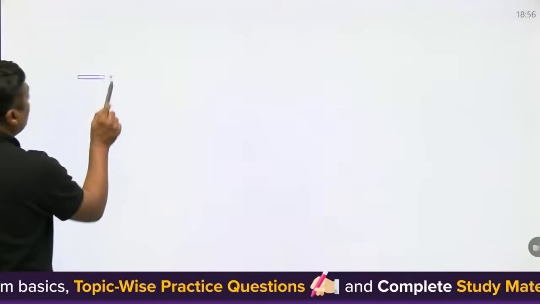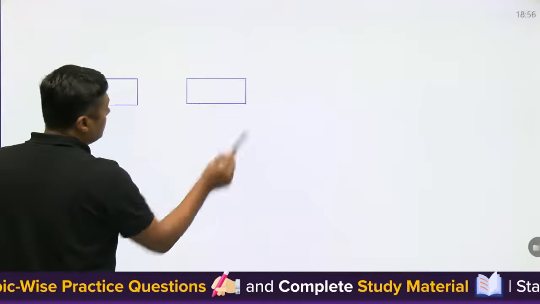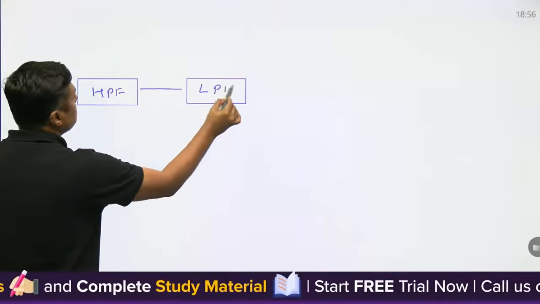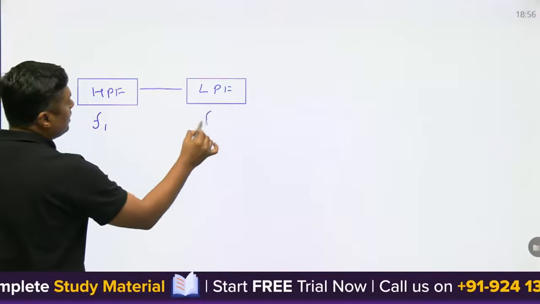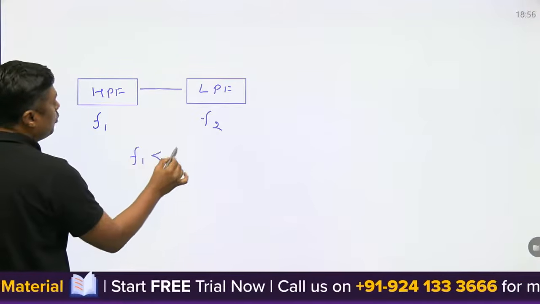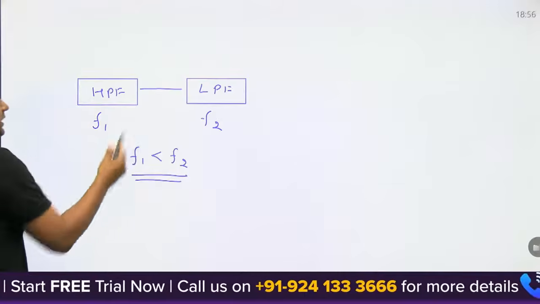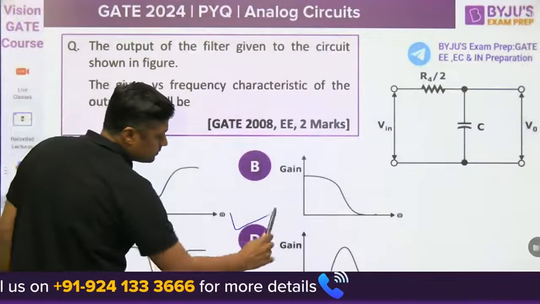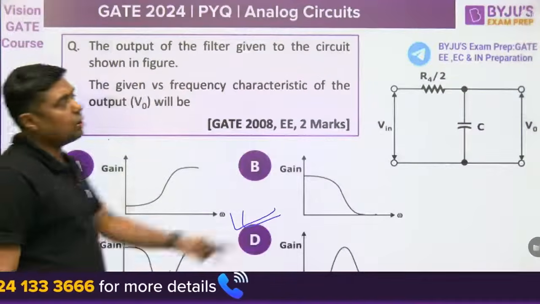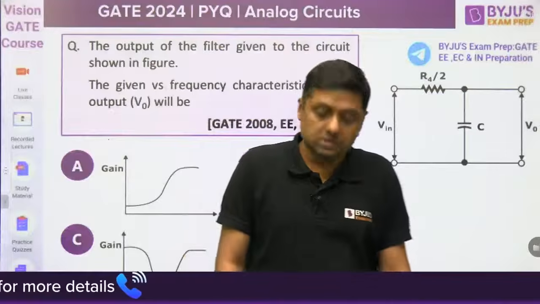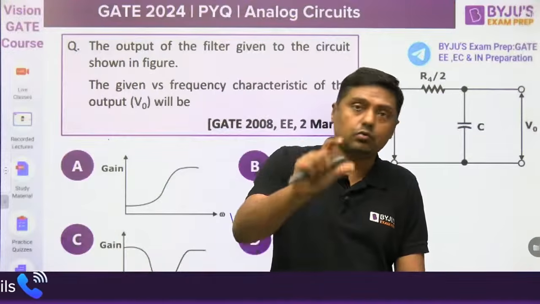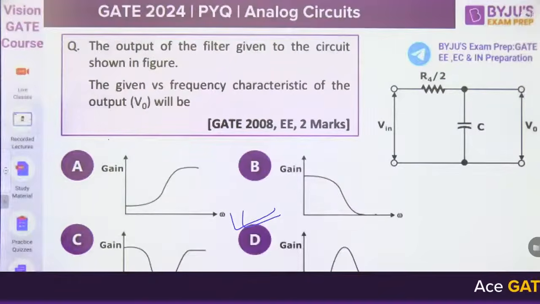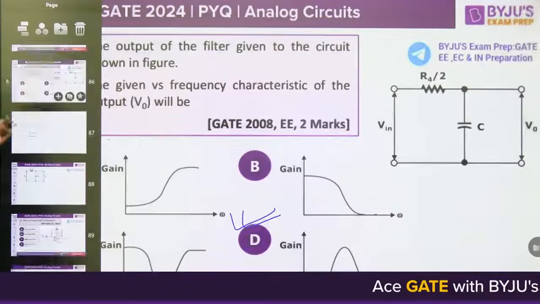High pass filter followed by the low pass filter is nothing but a band pass filter, but with a condition applied. The cutoff frequency of the high pass filter should be less than the cutoff frequency of the low pass filter. Then it acts as a band pass filter, and that is the characteristic of a band pass filter. This is nothing but a low pass filter. Very tricky question. It is in the syllabus of GATE network, circuit theory as well as analog. That is the question related to analog and network, high pass filter and band pass filter, guys.